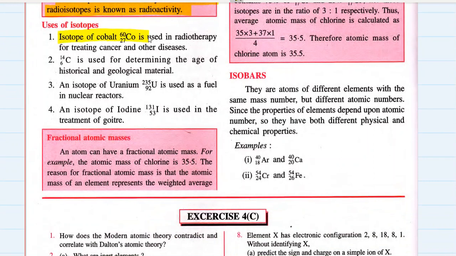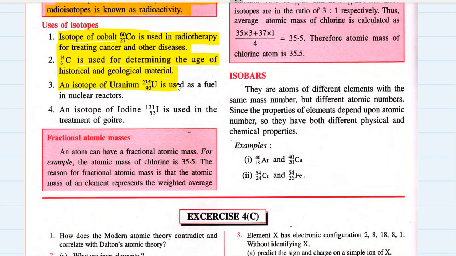Radioisotopes or isotopes of cobalt 60 (atomic number 27) is used in radiotherapy for treating cancer and other diseases. Carbon 14, that is radioisotope of carbon, is used for determining the age of historical and geological material. You know, like fossils, how old is a fossil? So carbon dating process is used where radioactive isotope of carbon is used for finding the age of a fossil.